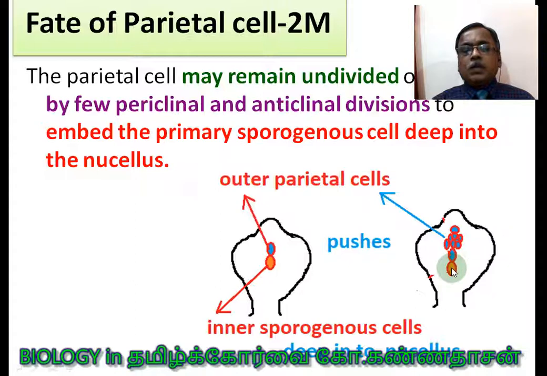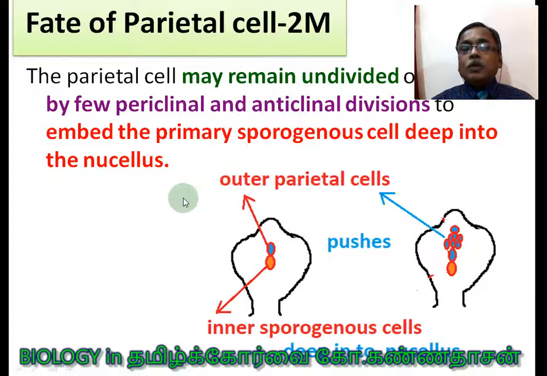Because the nucellus is the nutritive tissue that develops this sporogenous cell. Okay, and also the megasporogenesis and the formation of the embryo sac, all this requires nutrients. So those nutrients can be easily obtained once it is deeply penetrating into the nucellus. So that is the reason why in some species a few periclinal and anticlinal divisions take place. So I think a question can be asked technically here in one more question.